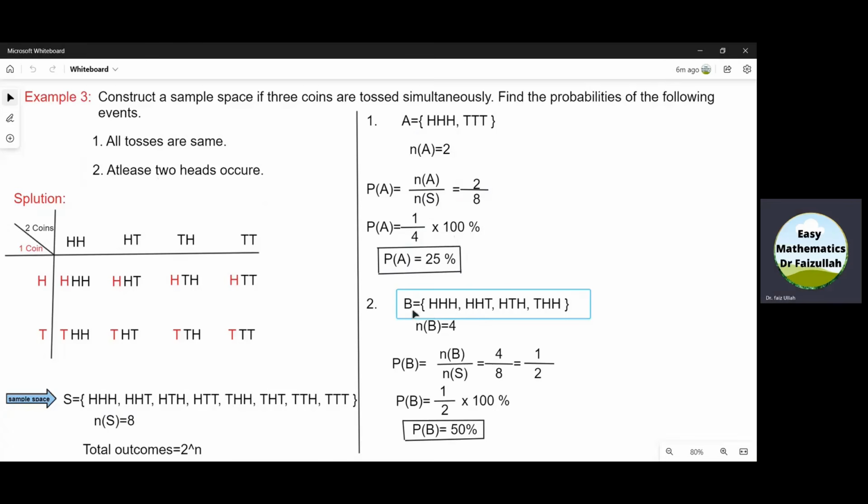Now to find the probability of B, we need n of B, which is equal to 4. Using formula, P of B is equal to n of B divided by n of S, and substituting the values, we get that probability of B is 1 over 2. Multiplying with 100, we get that probability of B is 50%.